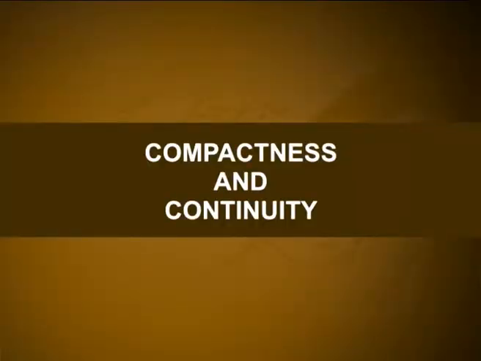Compactness and continuity. Theorem 2. If f from X to Y is continuous on X, then f(K) is compact in Y for any compact subset K of X. Recall that f(K) is equal to the set of all f(x) such that x belongs to the set K. Proof. Take any infinite sequence f(xn) in f(K), then there is a subsequence xnj converging to x belonging to K. This implies f(xnj) converges to f(x) in f(K).